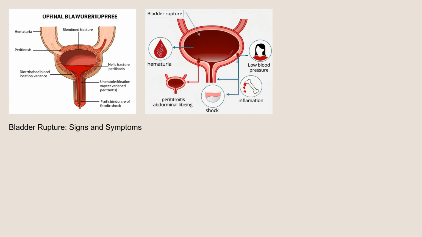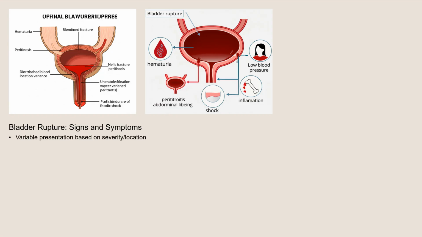The signs and symptoms of bladder rupture can vary depending on the severity and location of the rupture. Common symptoms include abdominal pain, often described as diffuse and worsening. Patients may experience difficulty urinating or an inability to urinate at all. Blood in the urine, or hematuria, is another frequent finding.